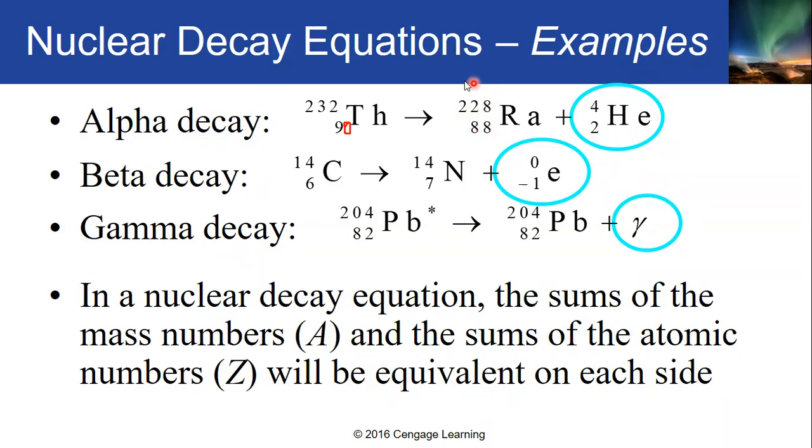And at the same time, for the mass number, you have here 228 and 4 for this. If you will notice, 228 plus 4 will just give you the original parent nucleus of 232. 88 plus 2 will give you the original atomic number of 90. Okay, that's why you have here 228, 88, radon plus 4 2 He.